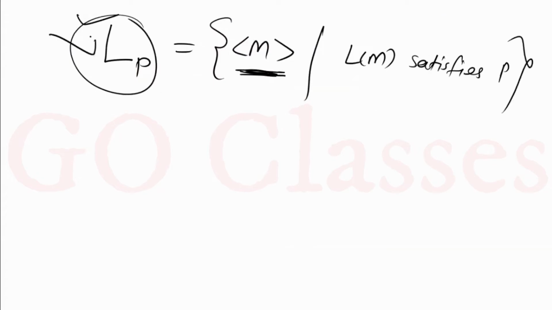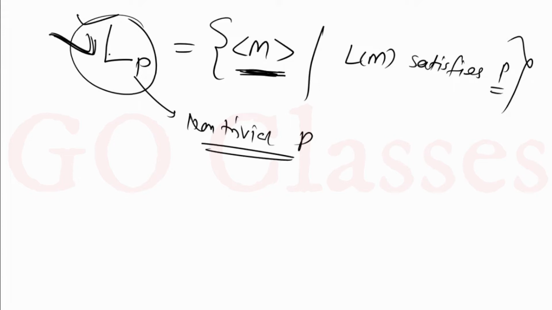This language LP is undecidable. This is what Rice's theorem says. Rice's theorem says that if you have a non-trivial property P of RE languages, then the language LP will be undecidable. Remember, in this language LP, we have the set of Turing machines whose language satisfies this property P. So this language LP is undecidable.